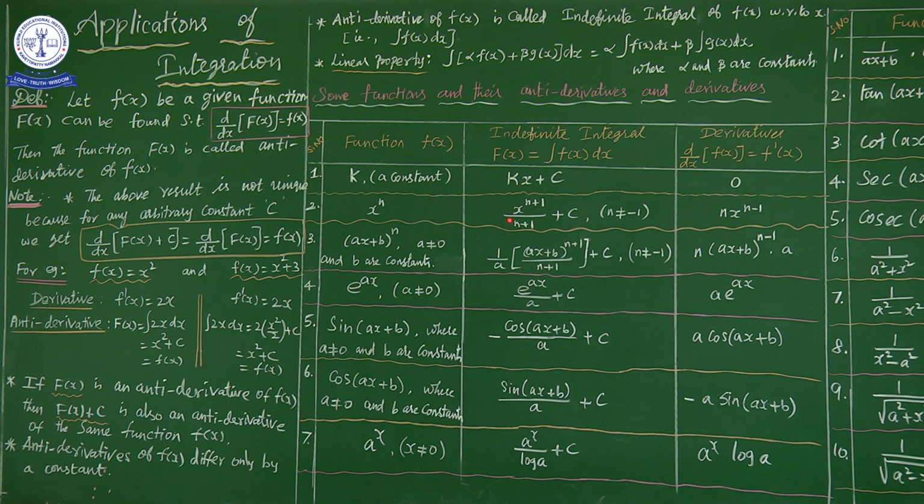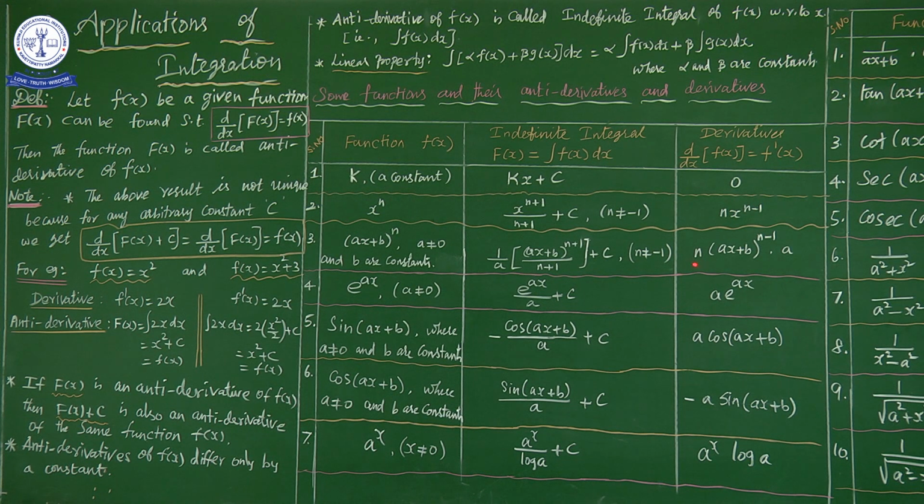In the second function we have only x power n. But in the third function, x as well as a constant. So we consider ax plus b as x. Instead of x, we use ax plus b whole power n plus 1 divided by n plus 1. What is the coefficient of x here? A. So a comes as the division. So 1 by a into ax plus b whole to the power n plus 1 divided by n plus 1 plus c, where n not equal to minus 1. This is the integration of ax plus b the whole power n.